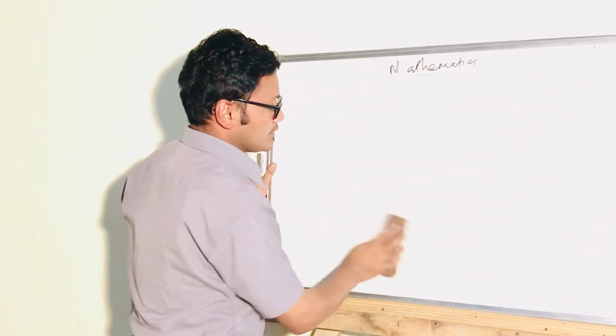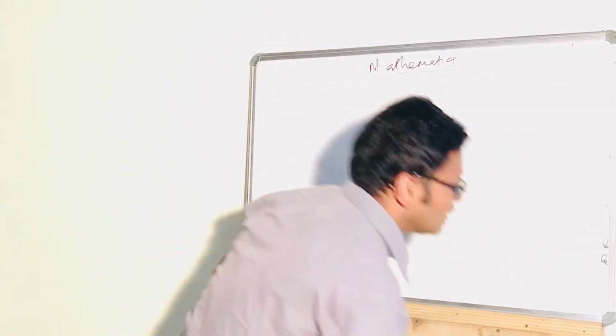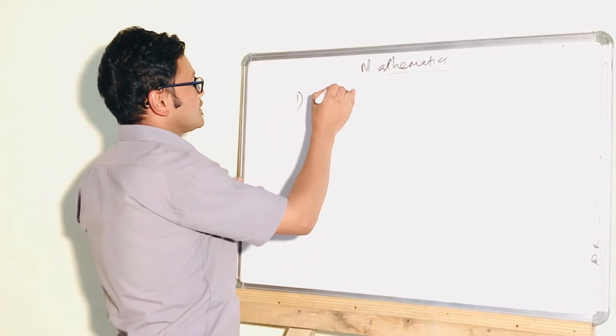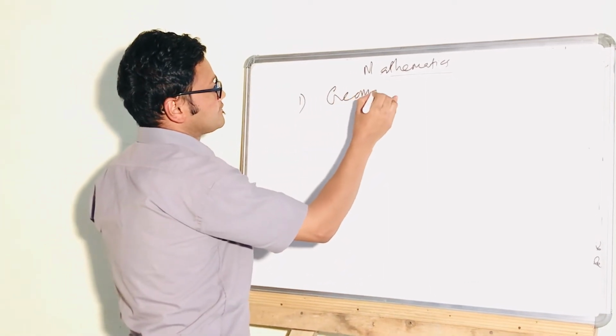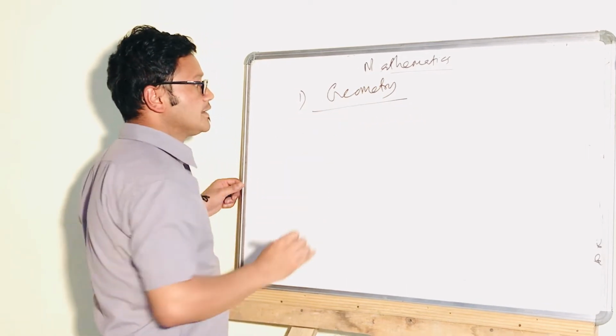Arithmetic and algebra we have studied. Now number 3, that is geometry. In geometry there are many topics.